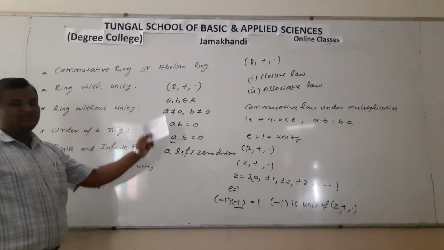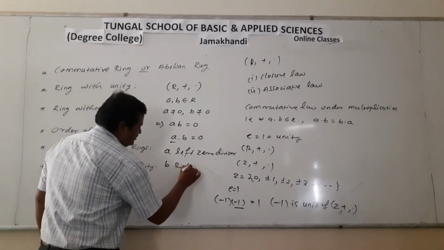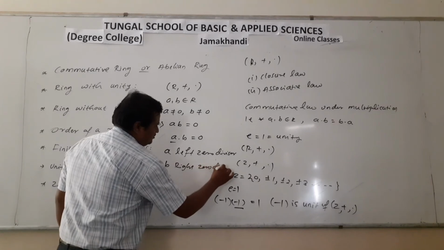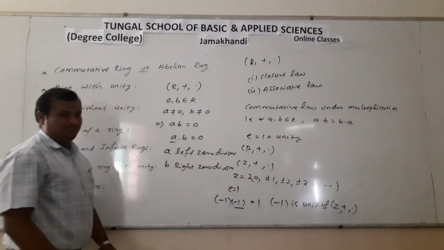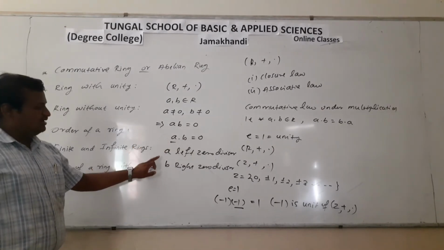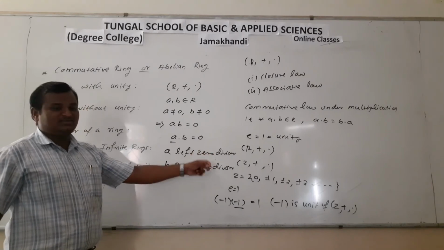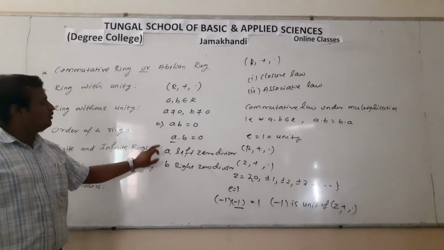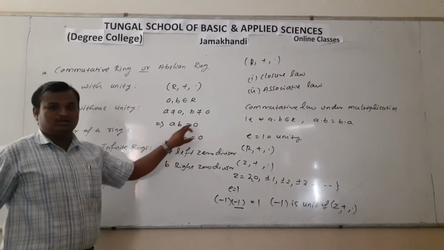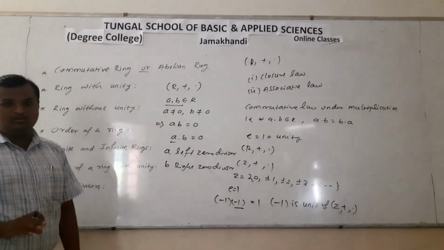Similarly, B is on the right side, so B is the right zero divisor. A into B is equal to 0. A is the left zero divisor and B is the right zero divisor, and these two are true only when A into B is equal to 0. And here A and B must be non-zero elements.